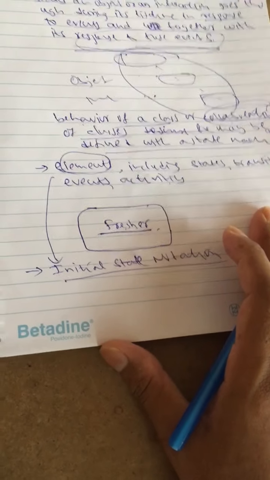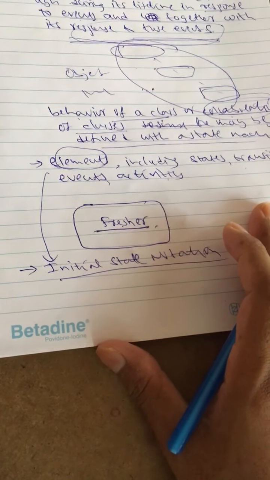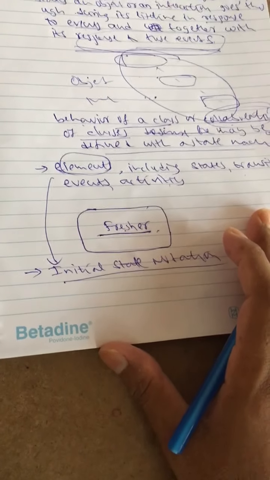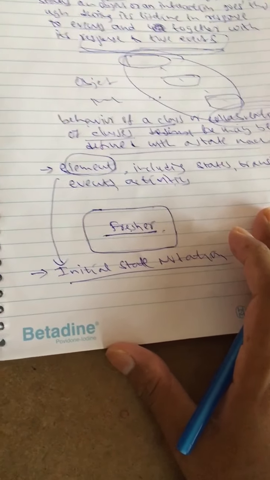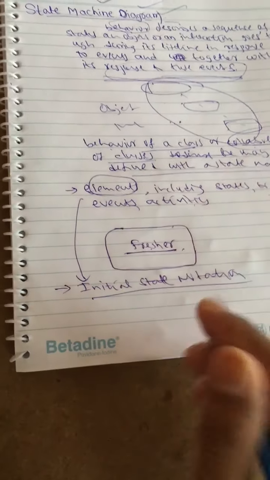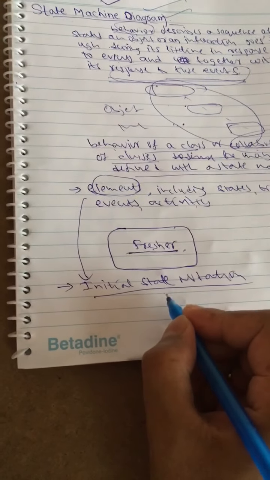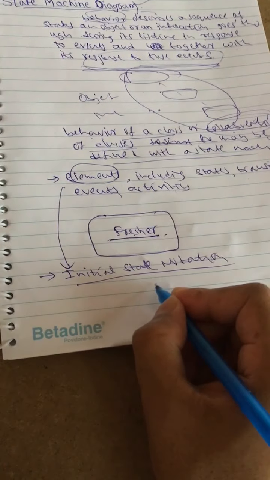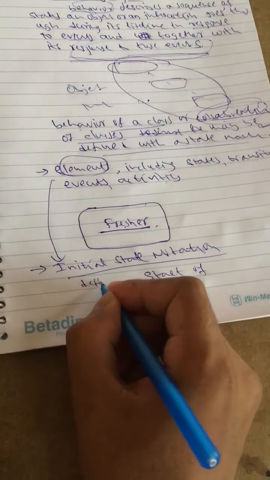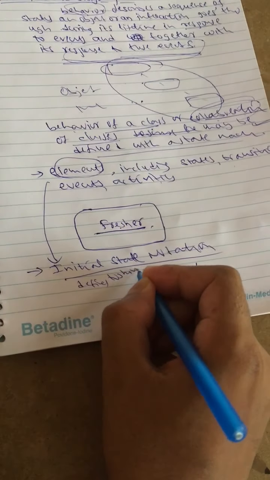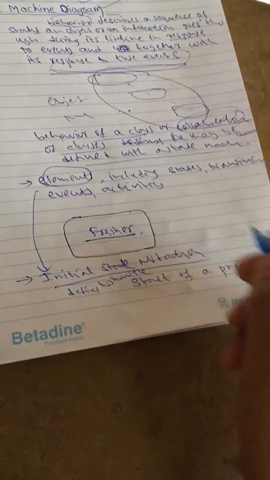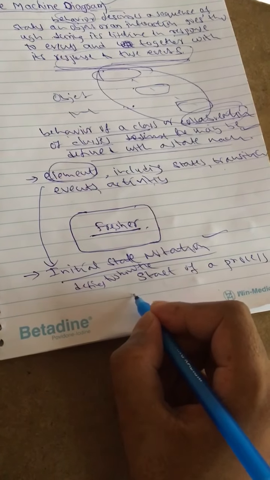The initial state is also known as the starting state. The initial state describes the start of a process. Our initial state is defined to show the start of a process. This state is available in every diagram.